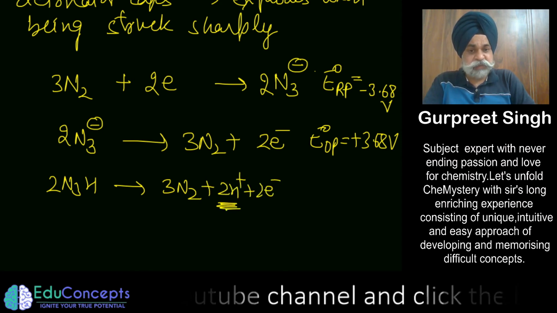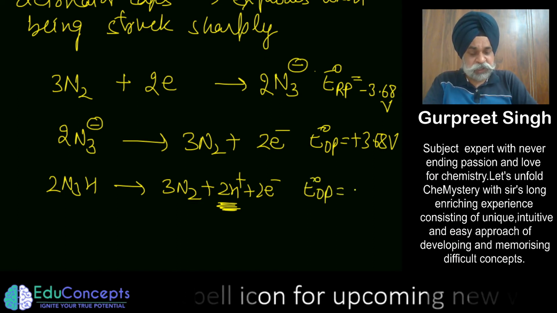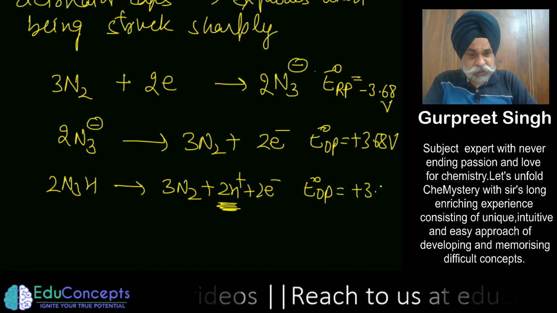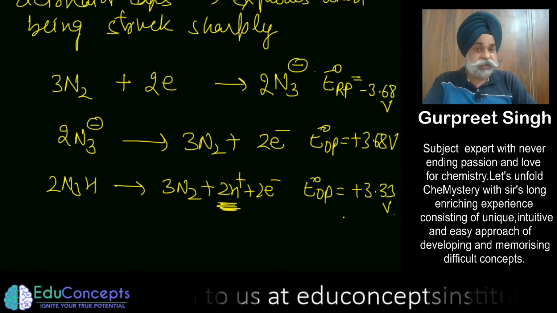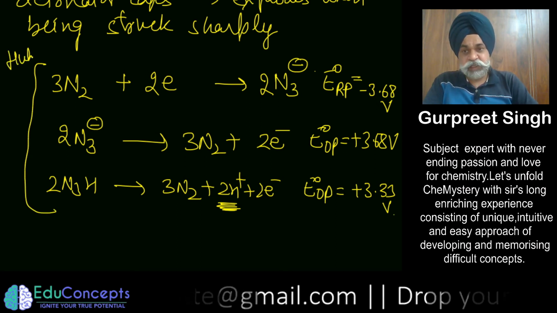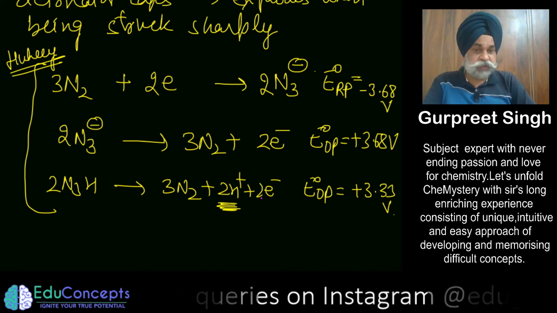In the acidic medium, the value comes around 3.33 volt. You can see this in the book of Huheey, Inorganic Chemistry. These details are there, so that is very important to understand.